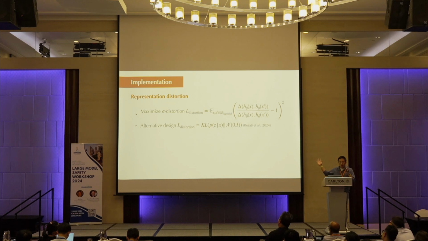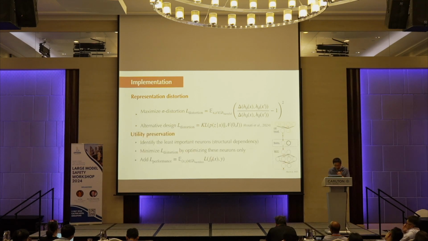Either much smaller or much larger, right? So that the original distribution of those harmful prompts would be distorted. So that's a goal. And there are also alternative designs that are possible. For example, measure the KL divergence between this distribution and, for example, a Gaussian distribution. And we saw that in other work. But in empirical evaluation, our formulation seems to be more effective.